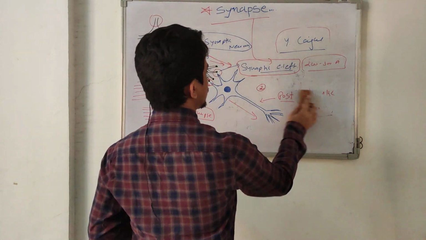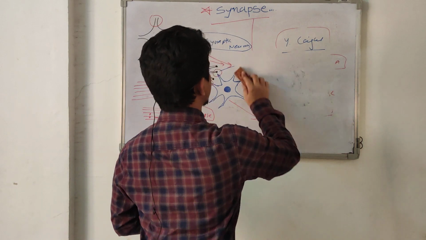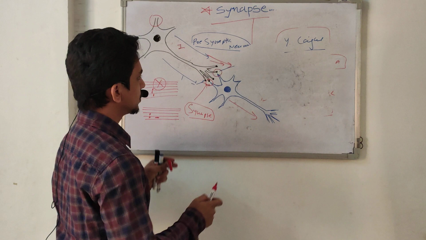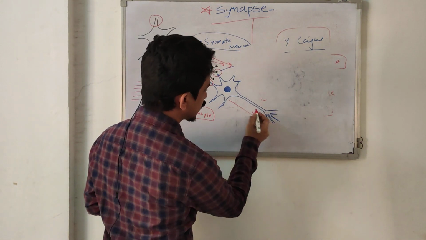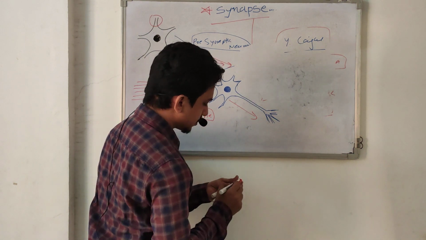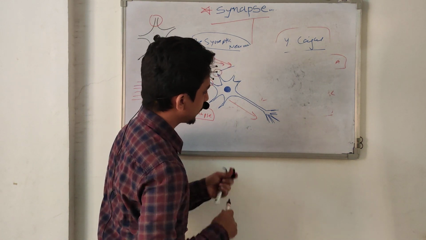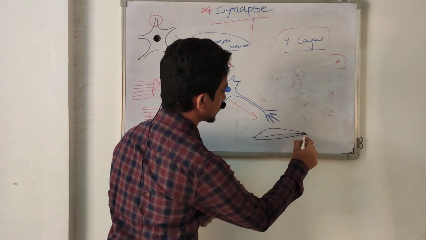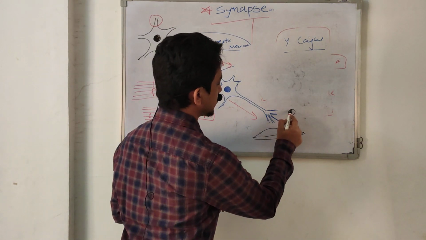Now, these synapses, these junctions, are not only between two neurons; they also form between a neuron and an effector organ. Suppose this is the second neuron, and it makes a synapse with the effector organ, either skeletal muscles or some glands.